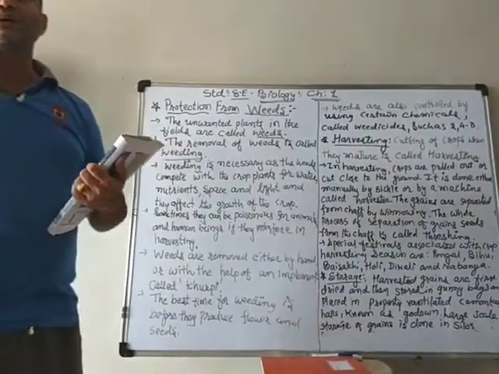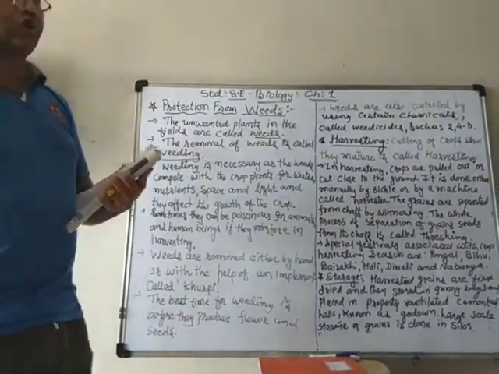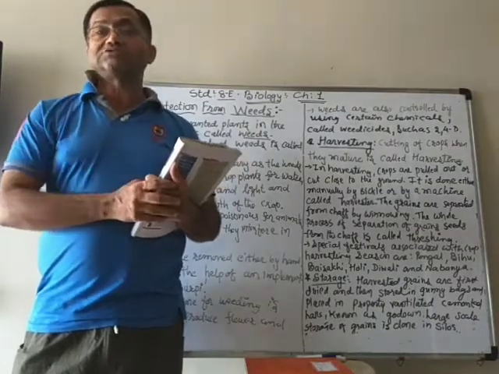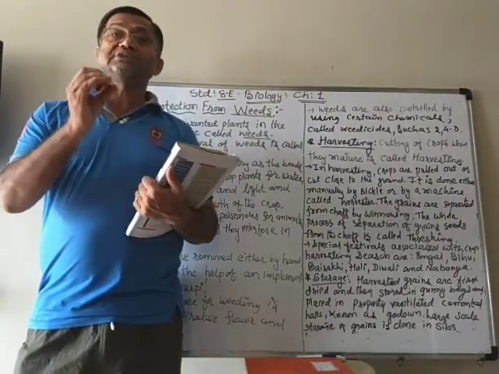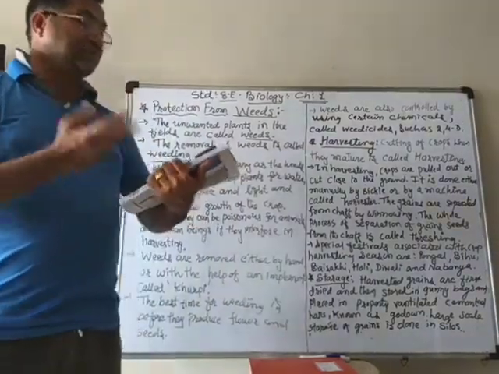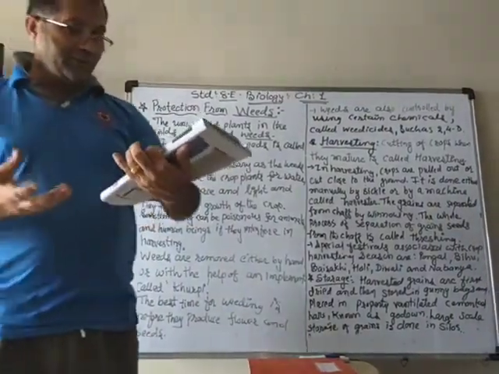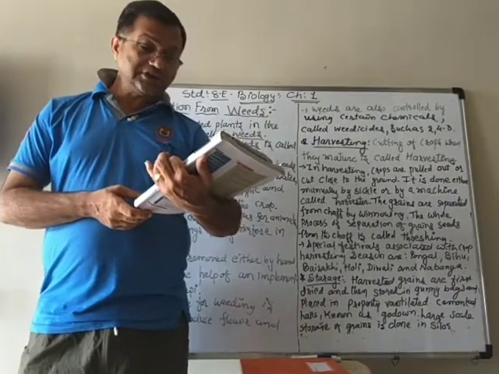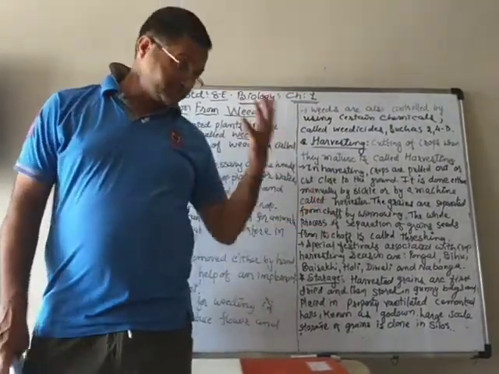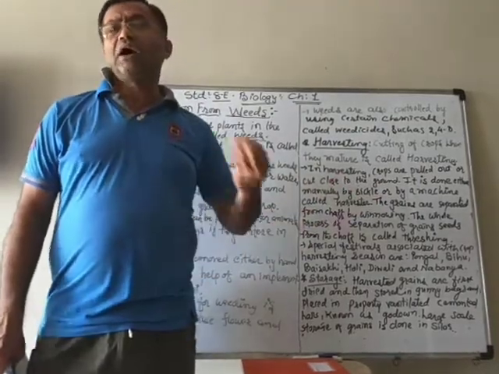But before we store them in these granaries, silos, or godowns, we have to use some chemicals to sanitize them, so that microorganisms cannot destroy our grains.